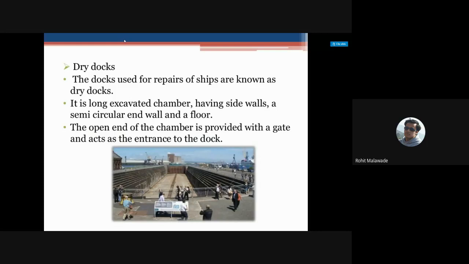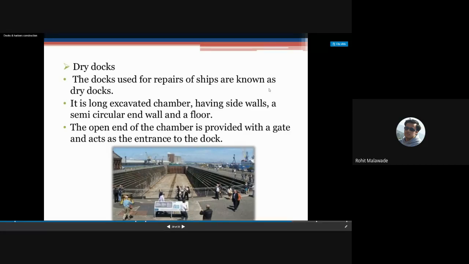Now the dry dock is going to be an important aspect as far as military harbors are concerned. Military harbors, or anywhere shipbuilding occurs, the dry dock is a very important aspect, because in case of dry docks we are going to have only repairs, right? Here we are going to have the repairs or building of the ship, and then servicing, repair, or loading of any kind of weapons. So that may be done in your dry dock.